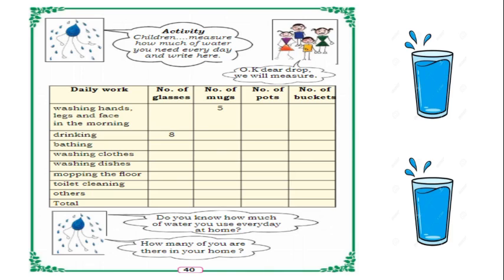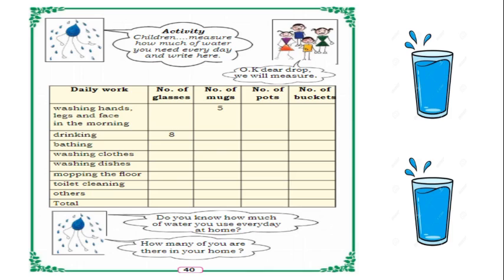You will use the water in glasses, mugs, pots and buckets. For example, washing hands, legs, face in the morning, will you use a glass? No, mugs. Like this, drinking, bathing, washing clothes, washing dishes, mopping the floor, toilet cleaning, others. So in total how many glasses, mugs, pots and so on you have to write here, children. Okay, this is one activity for you. Then, do you know how much water you use every day at home?